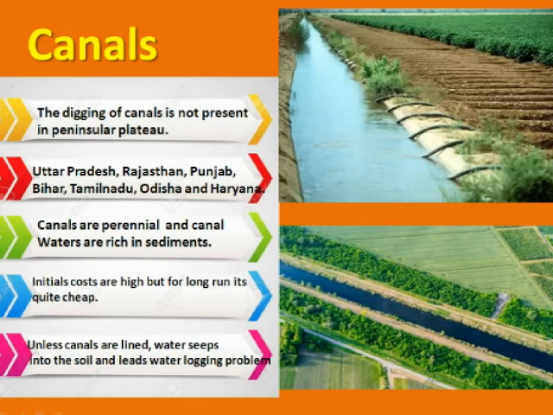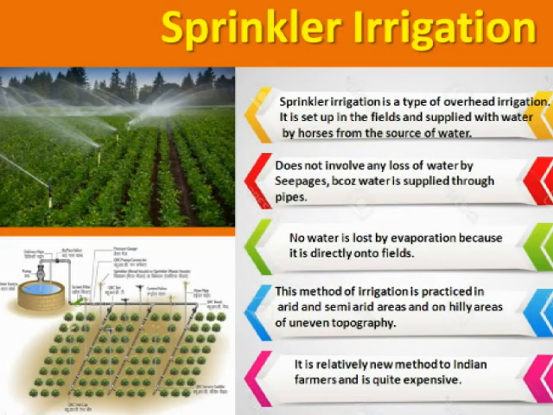One of the most advanced irrigation methods is sprinkler irrigation. It is a type of overhead irrigation. It is set up in the fields and supplied with water by hoses. Sorry, it will be hoses, no R will be there.